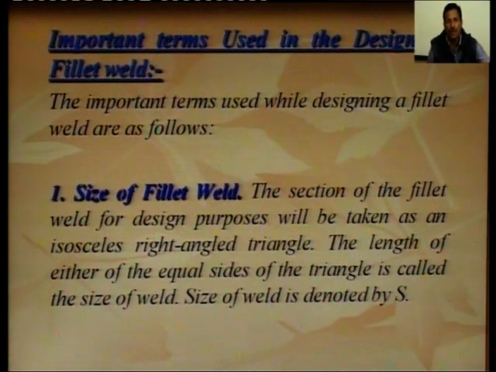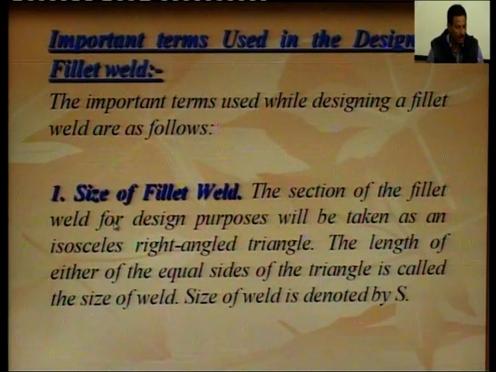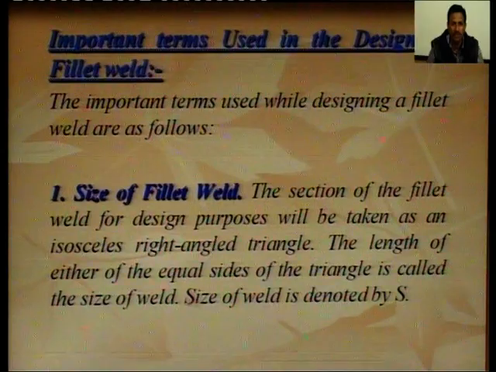Next important term used in design of fillet weld. The important terms used while designing a fillet weld are as follows. First one is the size of fillet weld. The section of a fillet weld for design purpose will be taken as an isosceles right angle triangle. The length of either of the equal sides of the triangle is called the size of weld.